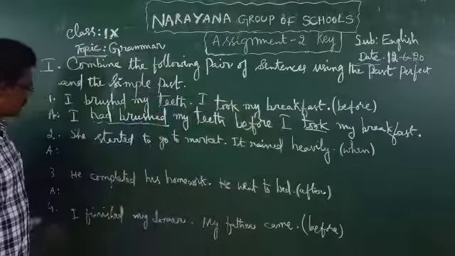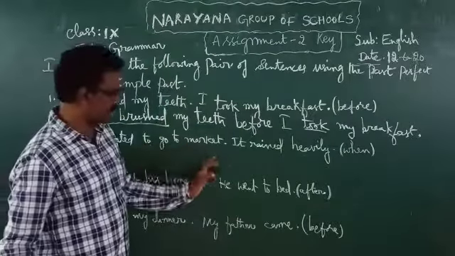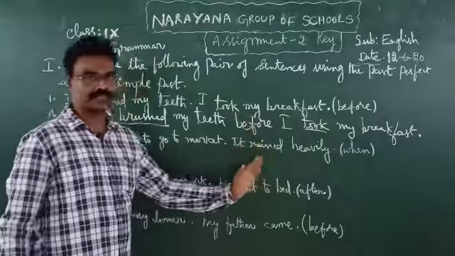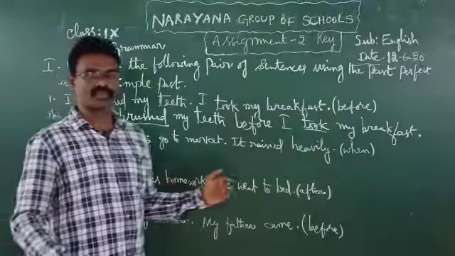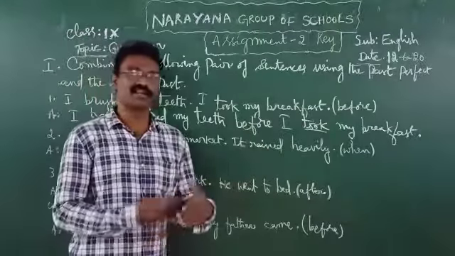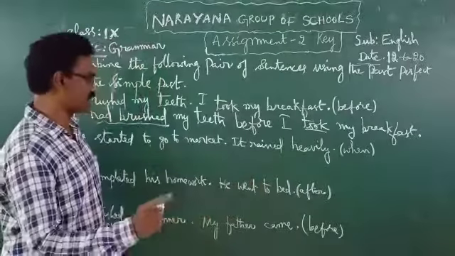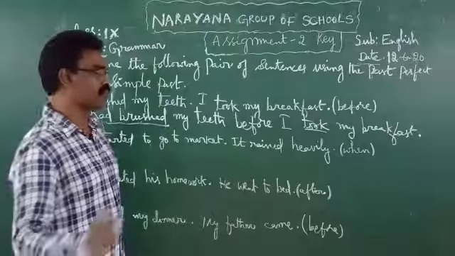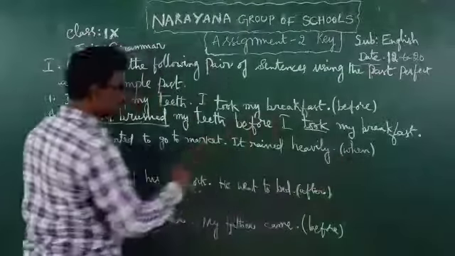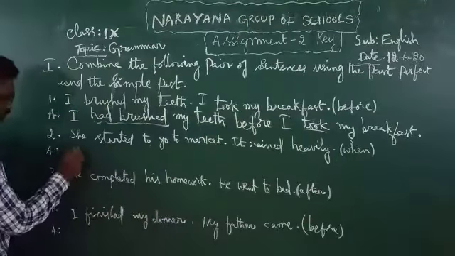Now let us see second one. She started to go to market. It rained heavily. From these two, her starting to the market is the first action. So that must be in past perfect tense by using when. Now let us see the answer.